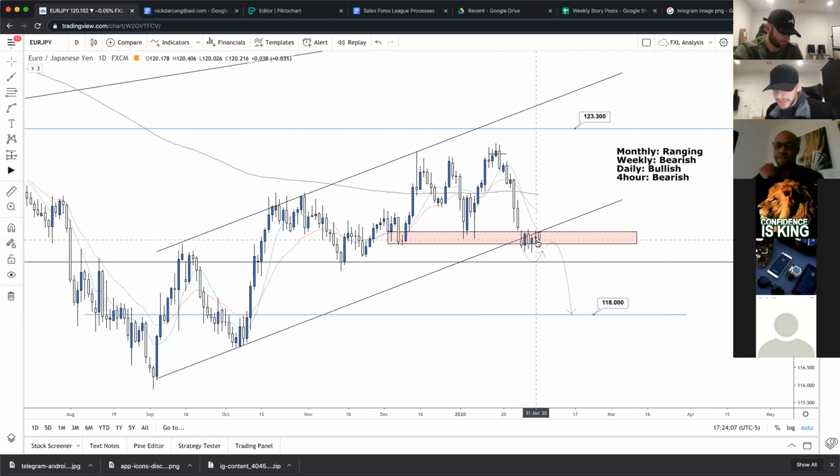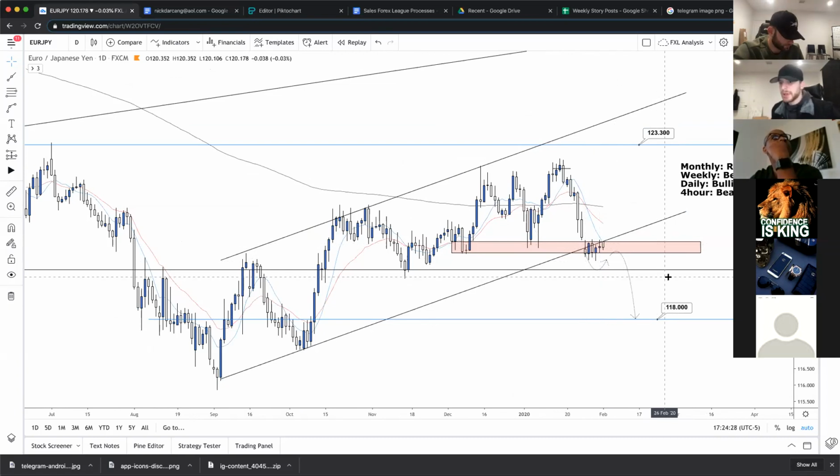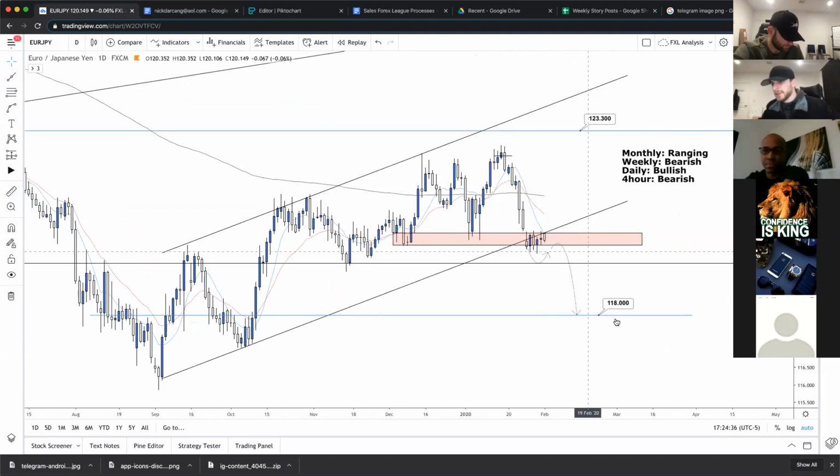Or if we see price action start to make a reversal from this level, we want to see it pop back up above here into this channel again. We want to see that it's significantly going to push back up. We want to see those bullish candles. We want to see the MA cross, and pretty much just a clean transition. So whatever happens, we're going to be ready for it. We're just looking for those transition guys with those clear confirmations. So EJ looking good. We had a big payout last week again. Hopefully we'll get another one this week. I would love to see this thing drop. Another 200 pips would be icing on this one.